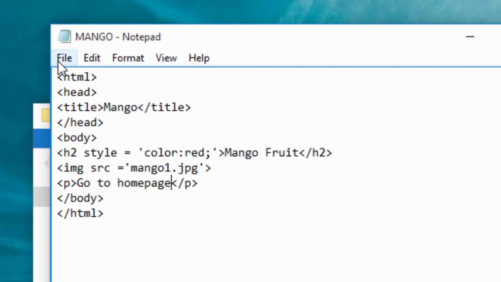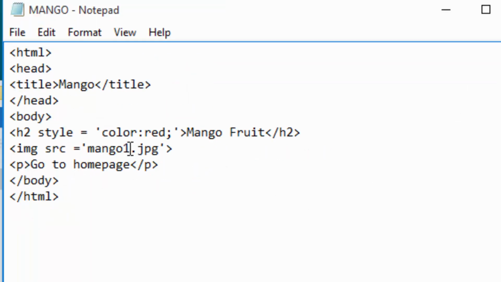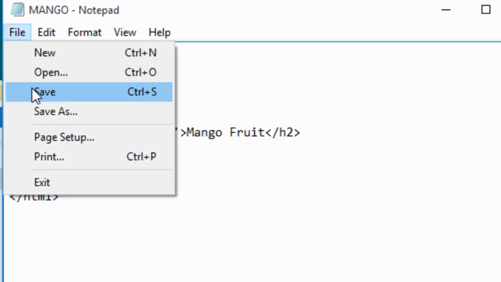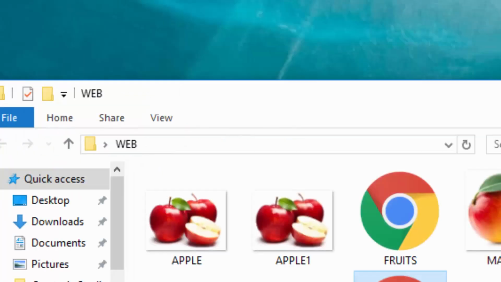Go to home page and I will just save. Let me use the bigger picture which doesn't have a 1 at the end. So let me just make that modification and I will close.